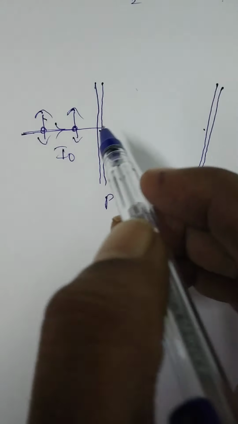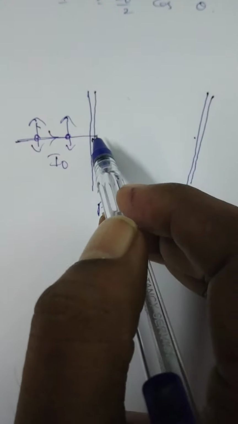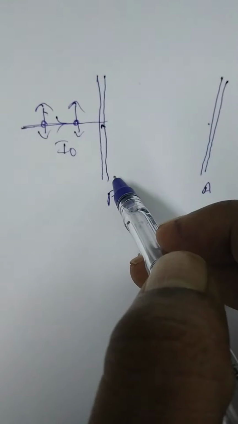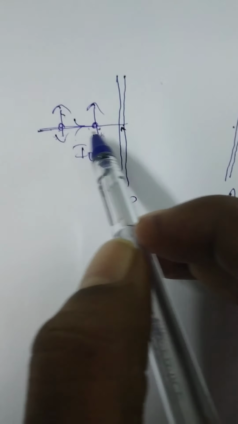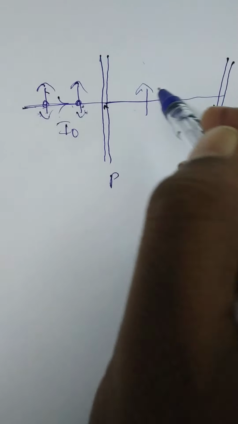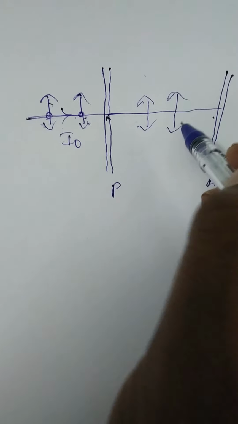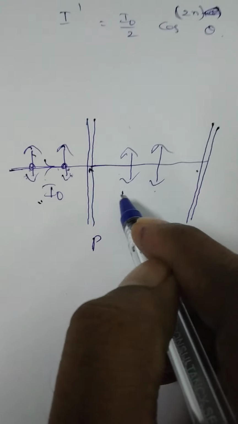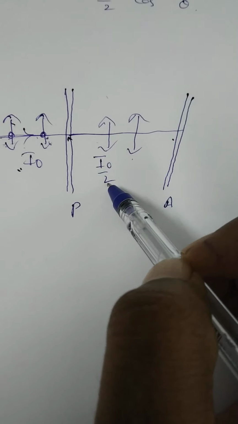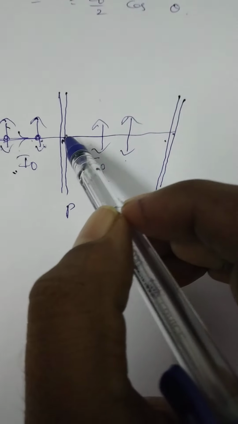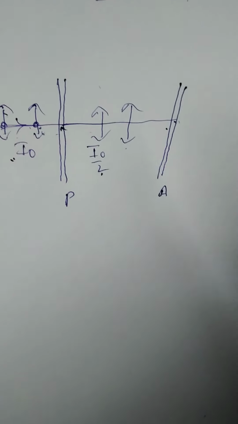While the unpolarized light goes through the polarizer, half of the light will be stopped within the polarizer, meaning all the dot components are stopped. Unpolarized light has 2 arrows and 2 dots. 2 dots are stopped and the emitted light has only 2 arrows, meaning the intensity of the light coming out from the polarizer is equal to 50% of the original light. So therefore this intensity is equal to I naught by 2. The same I naught by 2 intensity is incident on the analyzer, and the angle between these two axes is, say, theta.